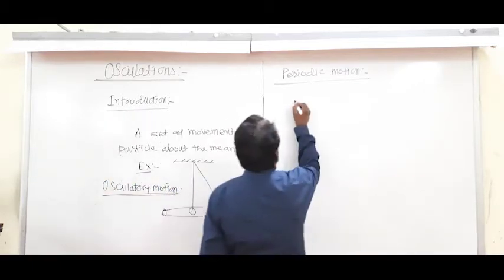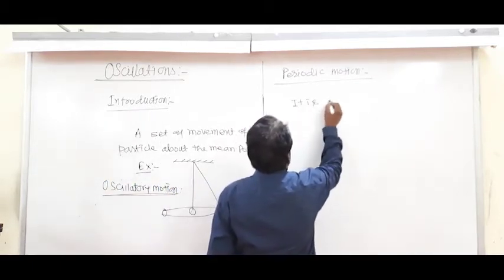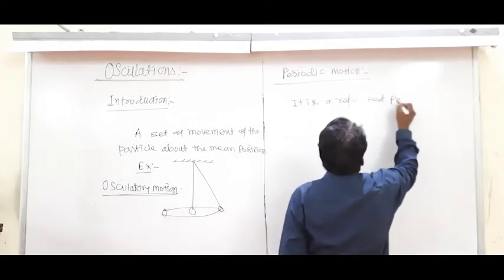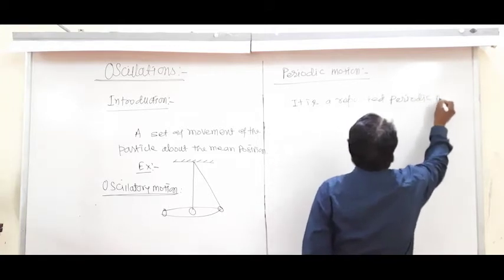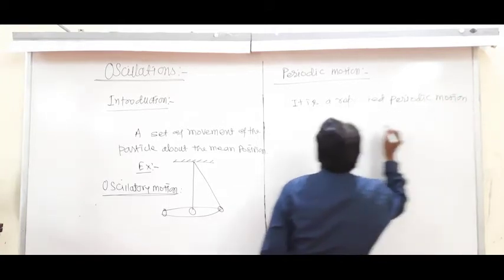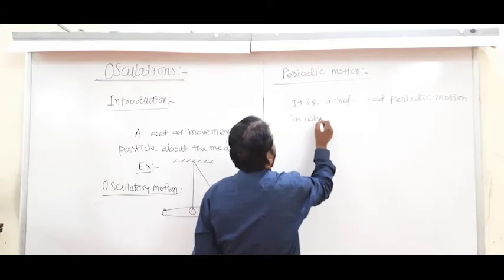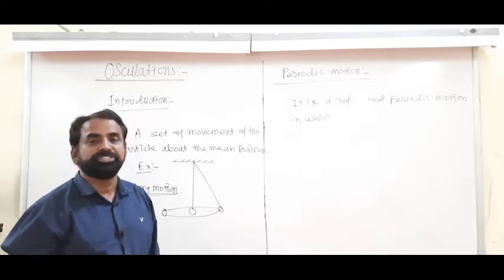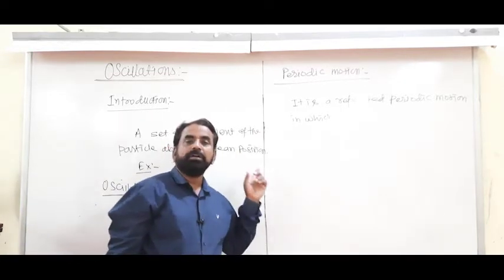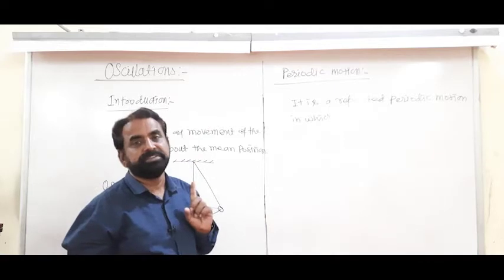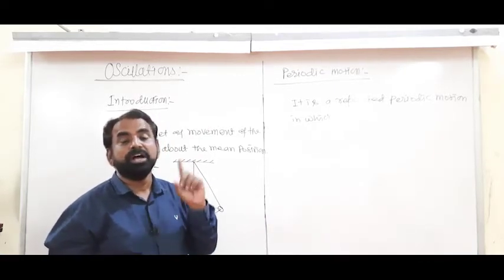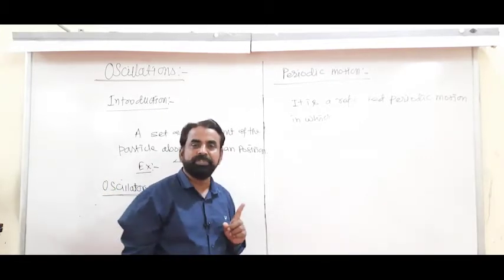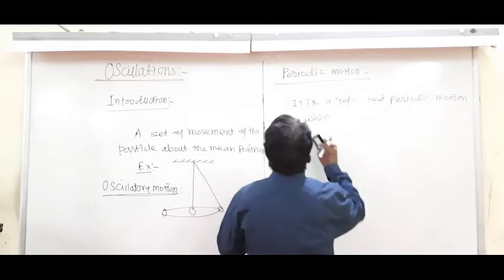It is a repeated motion, in which it performs to and fro or up and down or back and forth motion about the equilibrium position.